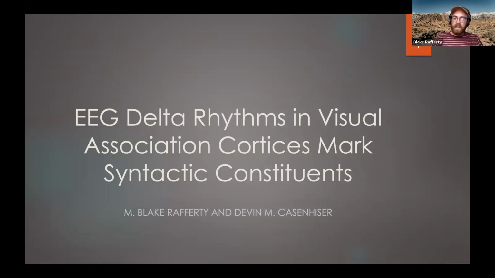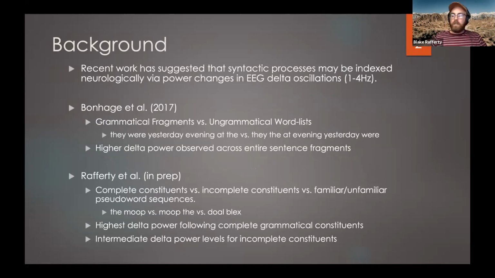So yeah, hi, I'm Blake, and I'm really interested in how EEG rhythms correspond to linguistic processes, specifically syntax. There's some recent evidence that suggests that syntax might be reflected neurologically via power increases in delta oscillations, which are a slow wave kind of oscillation. Specifically, the study by Banaj et al.